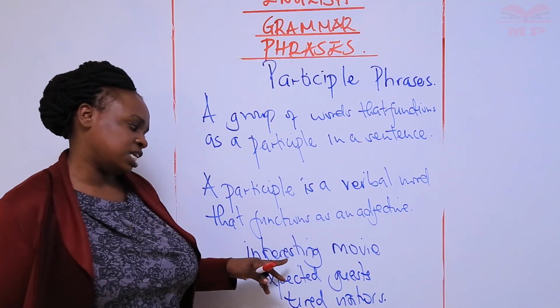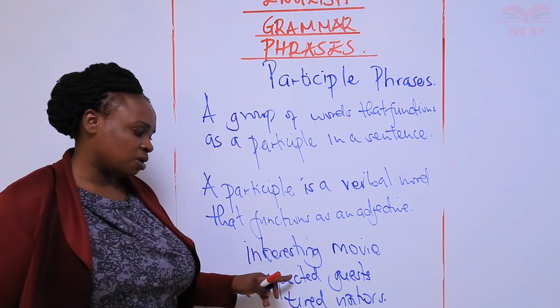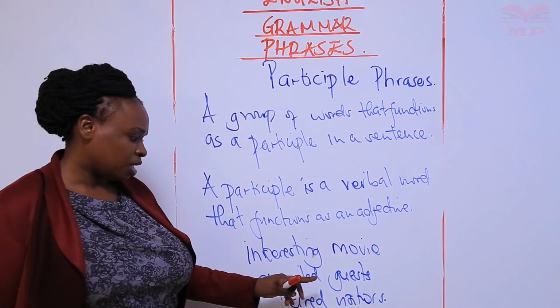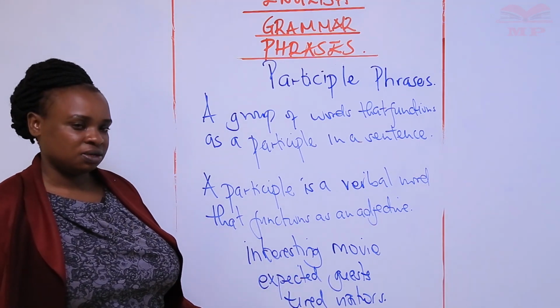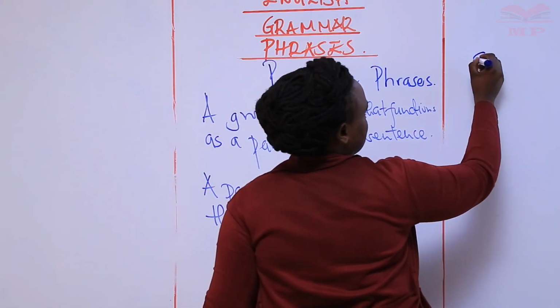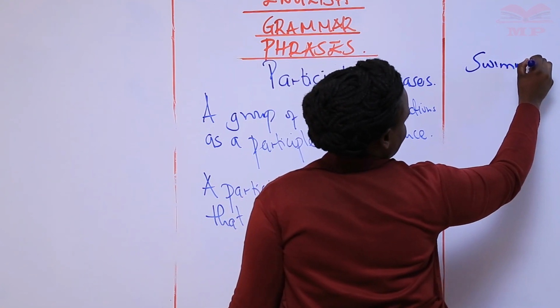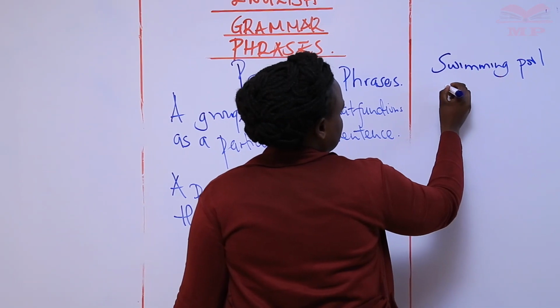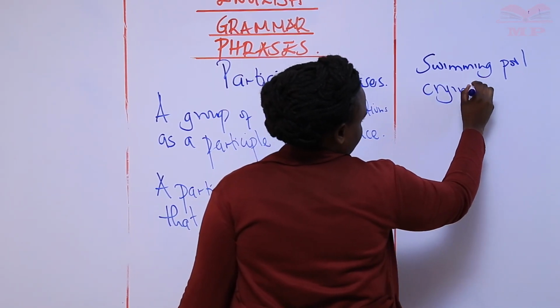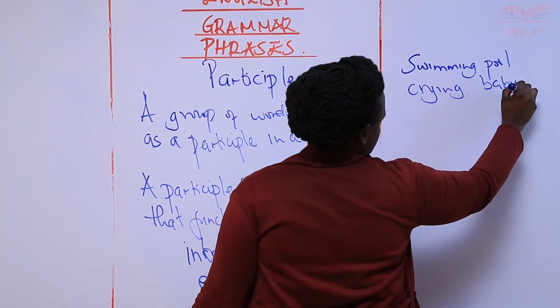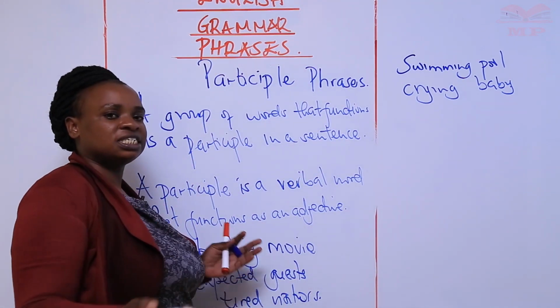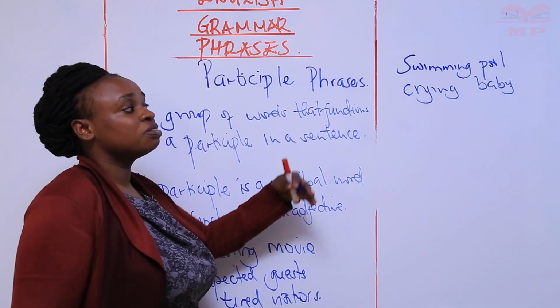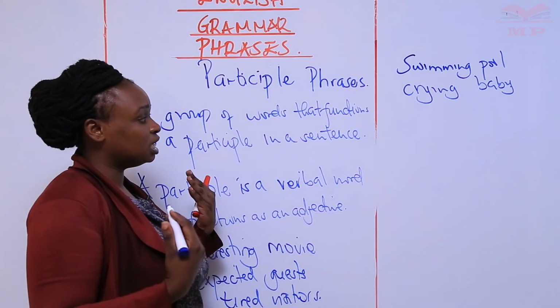So which movie? The interesting one. Which guests? The ones that we were expecting. Which visitors? The tired ones. Which pool? The swimming pool. Which baby? The crying baby. When they function as an adjective, they're giving us more information about the baby. That's what an adjective does.